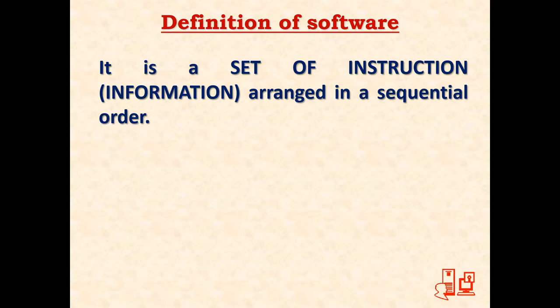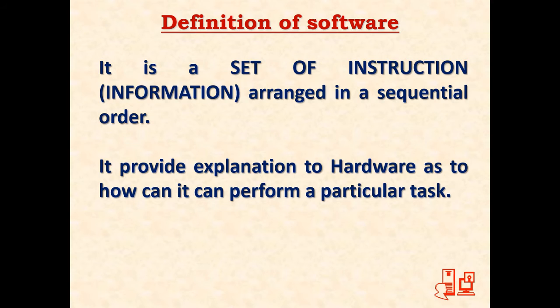Now this set of instructions is again in the form of information. They are either alphabets, numbers or symbols. So there are two types of data, as I said: data and instruction. Either it is raw data or the instruction by which that raw data can be processed. So software is a set of instructions. Why?